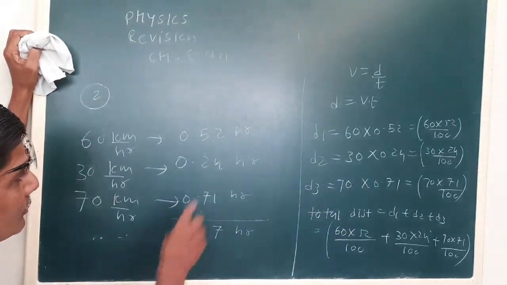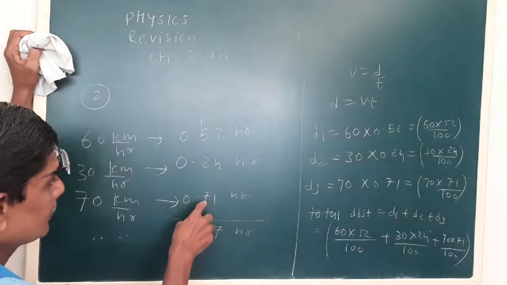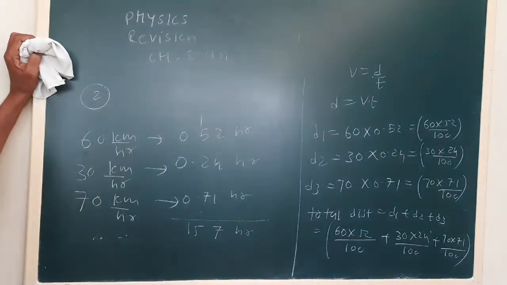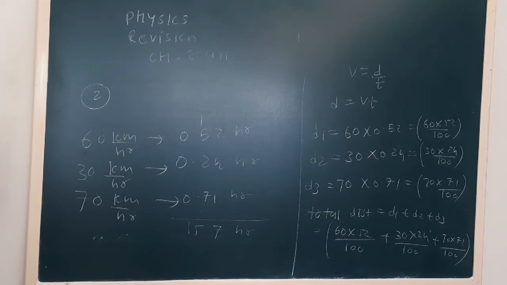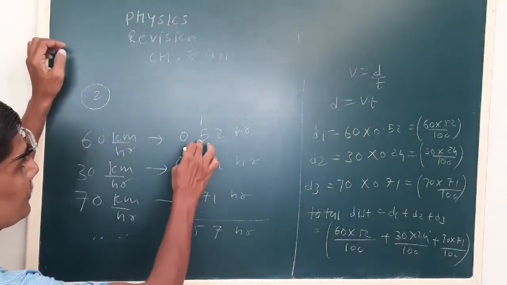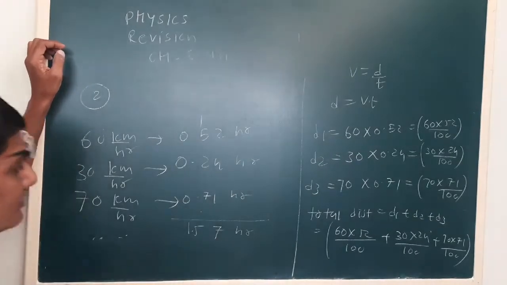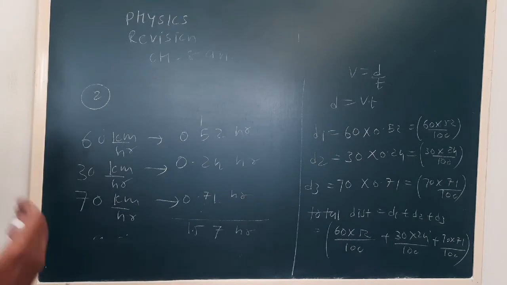Now see here, 4 plus 2, 6, 7. 6, 8 plus 7. Okay, 1.47 hours, or 0.52 plus 0.24 plus 0.71. Okay, 7, 6 plus 2, 8 plus 7. 1.47 hour. Okay, now we can use the formula.